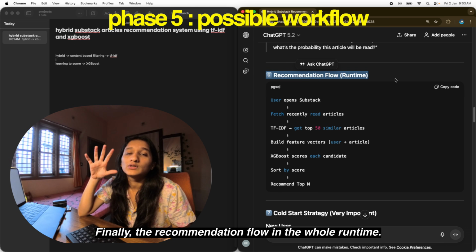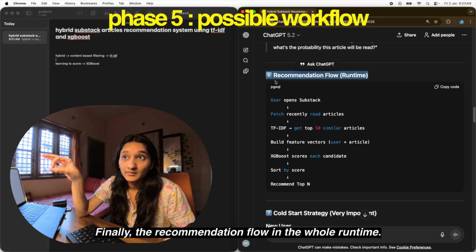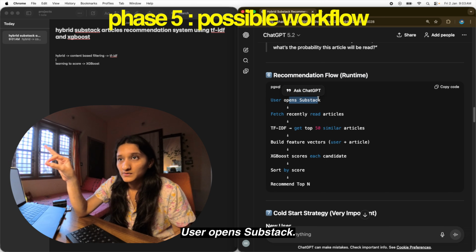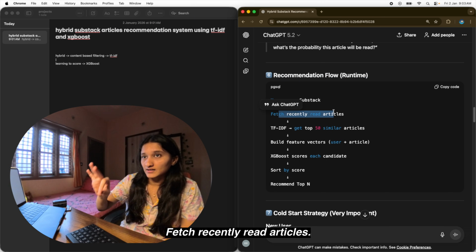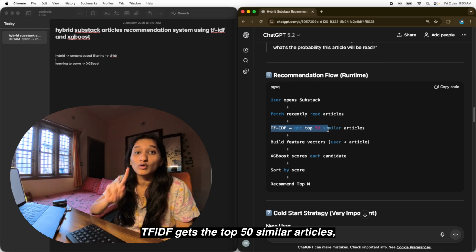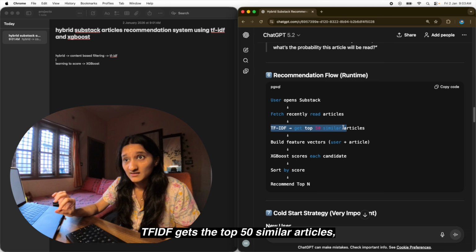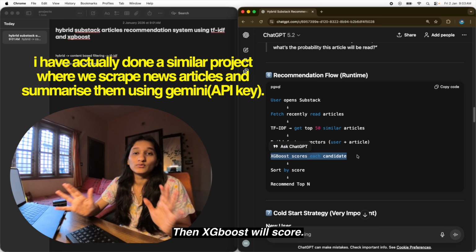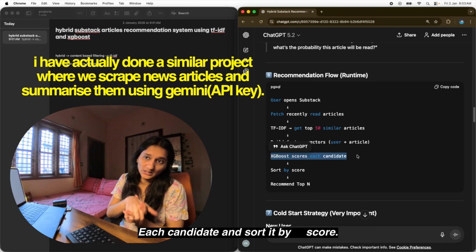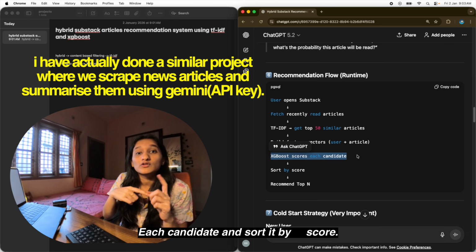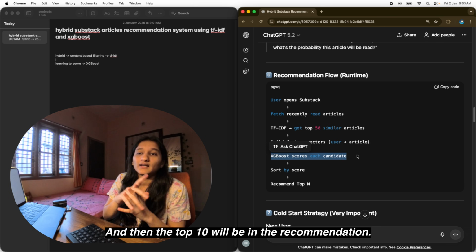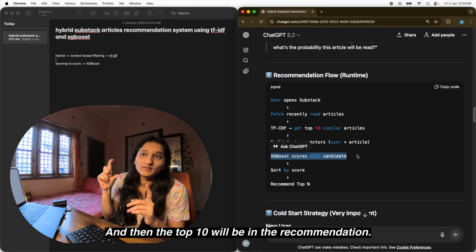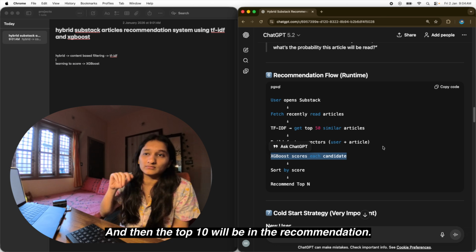Finally, the recommendation flow at runtime. User opens Substack, fetch recently read articles, TF-IDF gets the top 50 similar articles, then build feature vectors, XGBoost will score each candidate and sort it by score, and then the top 10 will be in the recommendation.